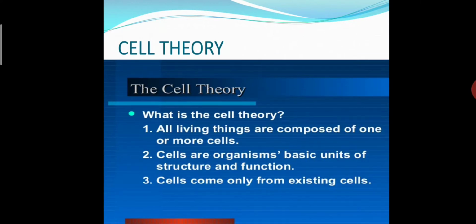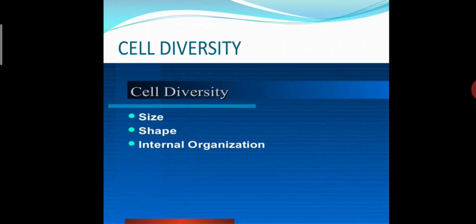After that we learned what this cell theory tells us. This cell theory tells us that all living things are made up of one or more cells. The cells are the basic structural and functional unit of life. And the third one is that cells come only from existing cells. These are our cell theory.